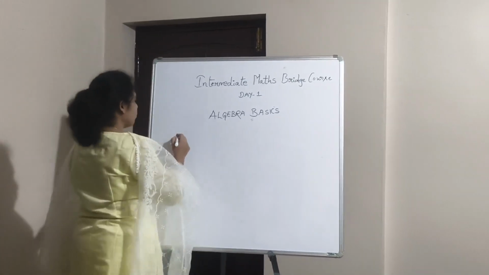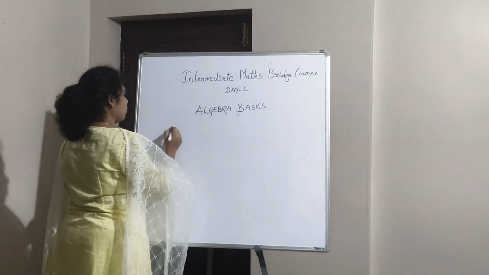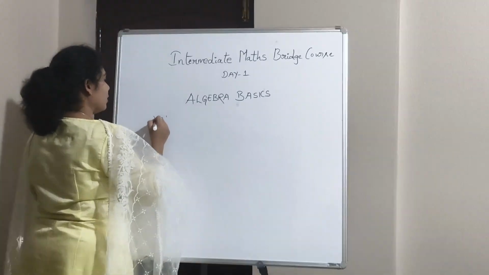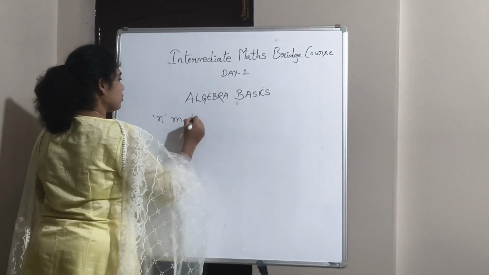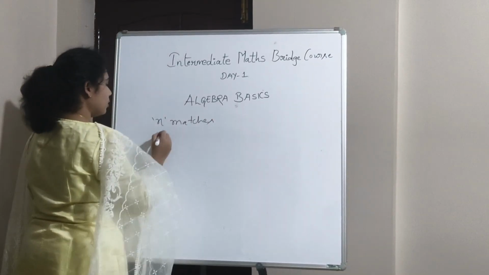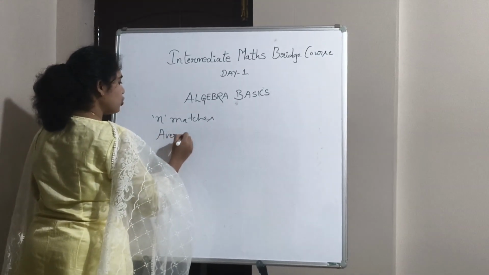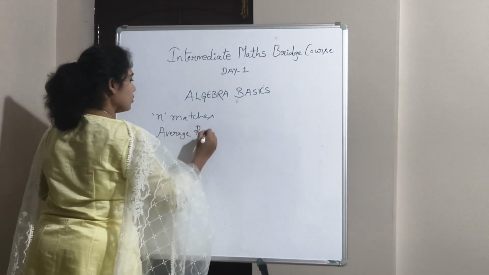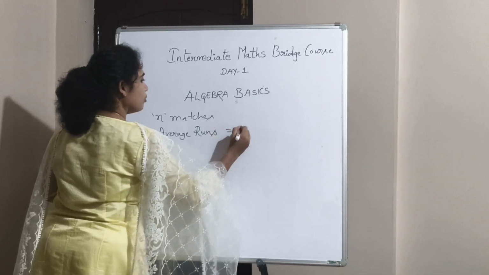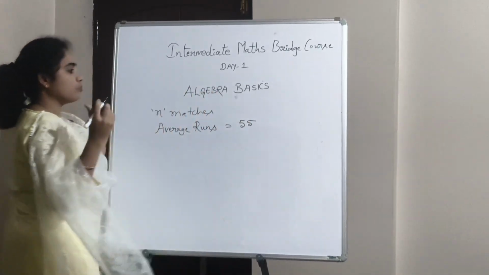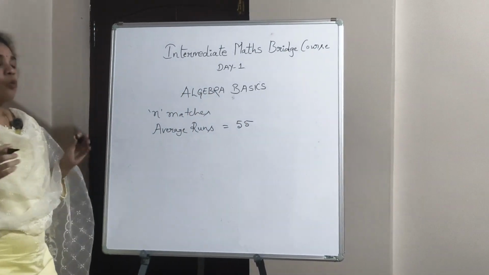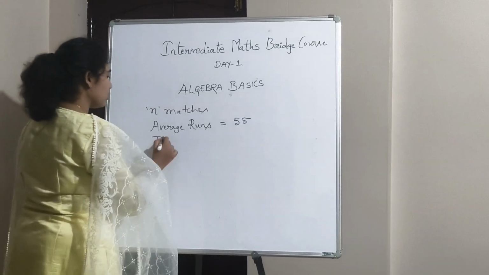He is playing n matches and the average runs equal 55. So what would be the total runs?